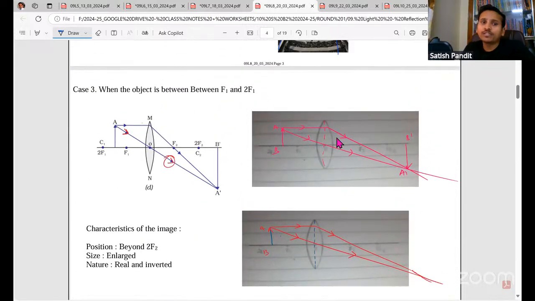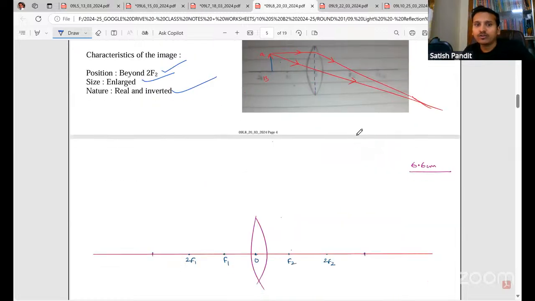Next, when the object is between the F1 and 2F1, you can draw the ray diagram. You'll get to know that the image is actually formed beyond 2F2. It is enlarged. It is real inverted. Okay.